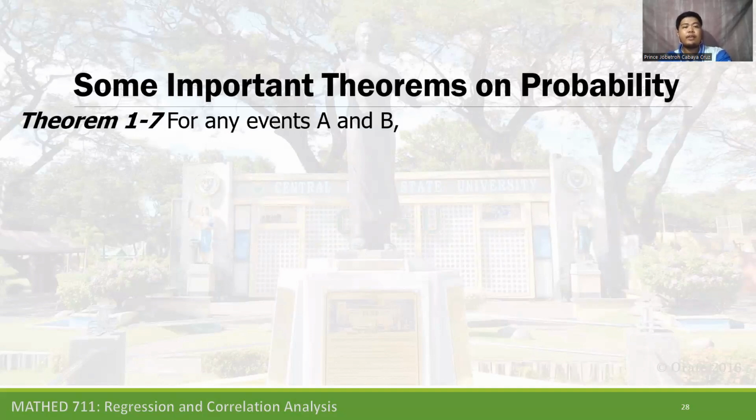Theorem 1-7: for any events A and B, probability of A is equal to the probability of A intersection B plus the probability of A intersection B prime.